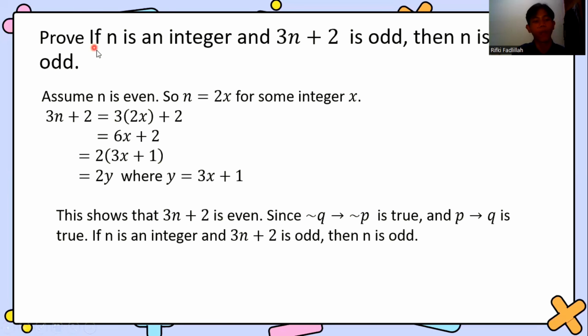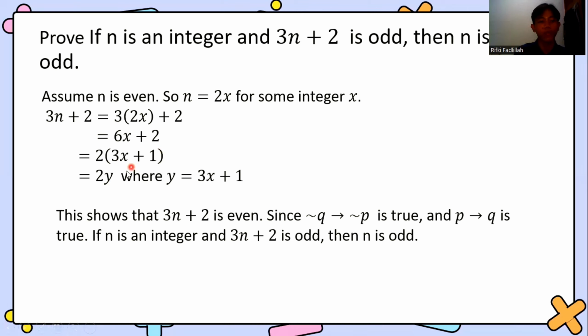And this is the example problem. Prove if n is an integer and 3n plus 2 is odd, then n is odd. Assume n is even, so n equals 2x for some integer x, and 3n plus 2 equals 3 times 2x plus 2. We change n to 2x, so this is equal to 6x plus 2, and then 2 times (3x plus 1) and equals 2y.